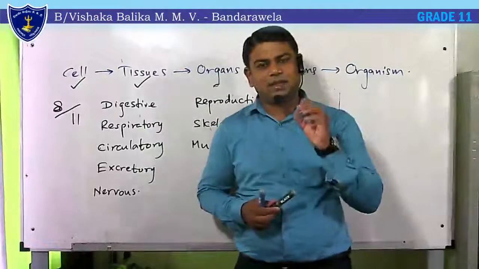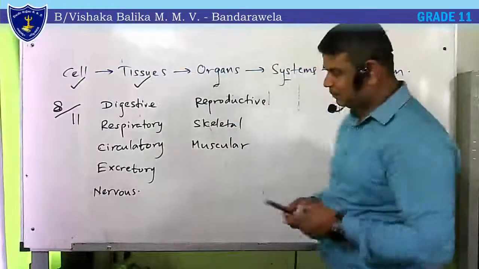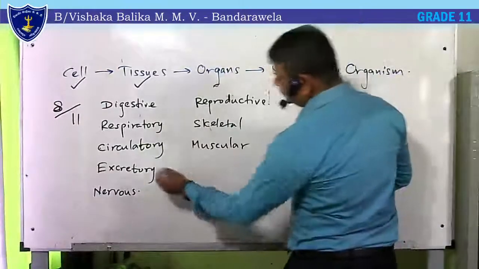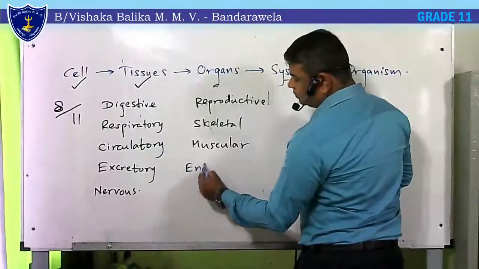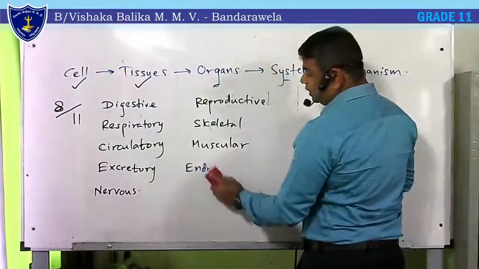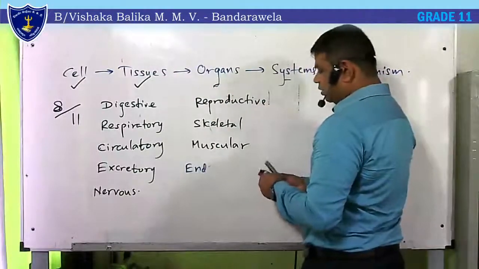There are three minor systems. One is called the endocrine system. The endocrine system is mainly about non-nervous coordination.